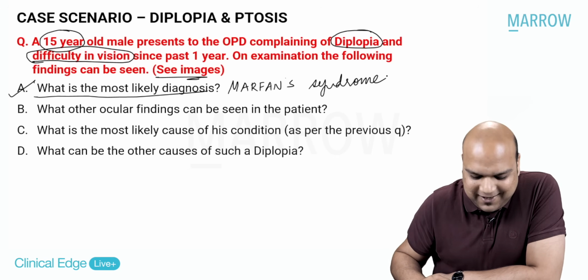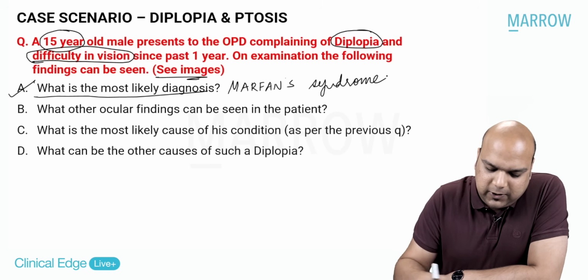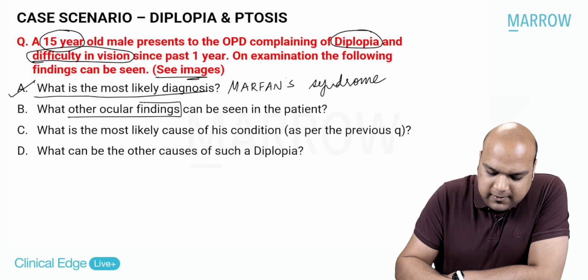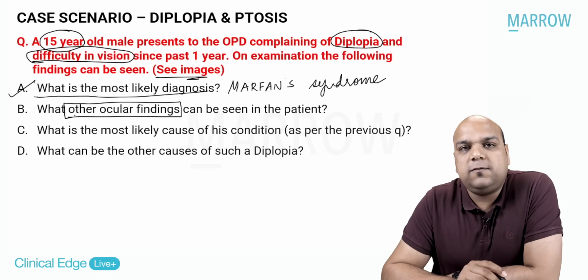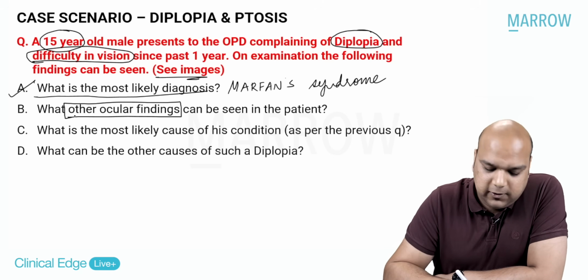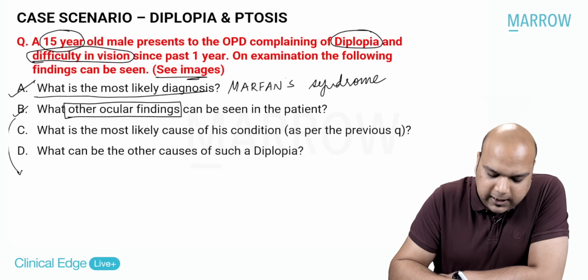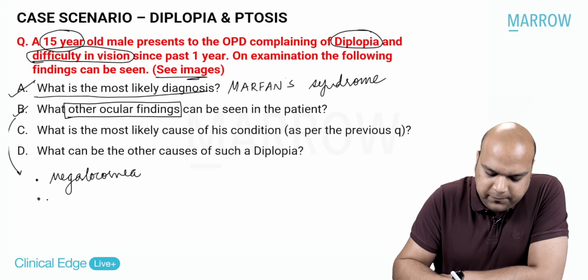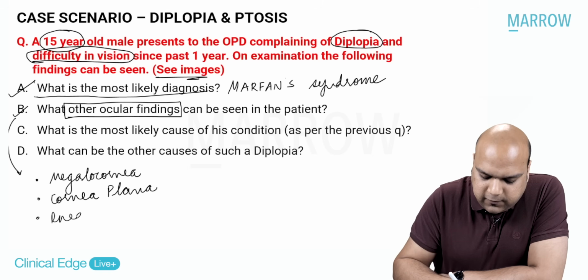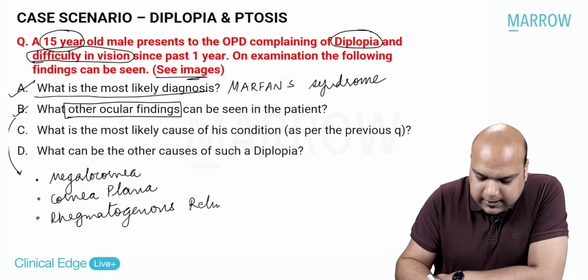Marfan's syndrome. Secondly, what other ocular findings? So now that you know it is a case of Marfan syndrome, you are looking at other ocular features that can be found. So what are the other ocular features, everybody? The most commonly encountered other ocular features are megalocornea, large cornea, or flat cornea. Flat cornea is called as cornea plana. In a lot of cases, we also find rhegmatogenous retinal detachment.